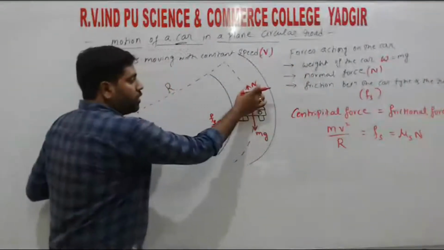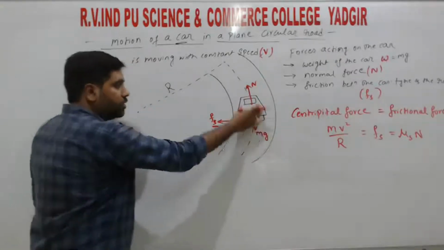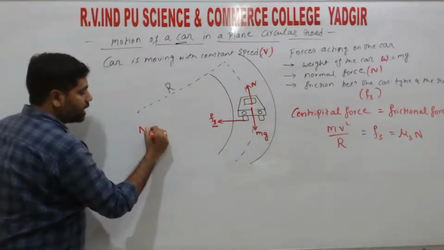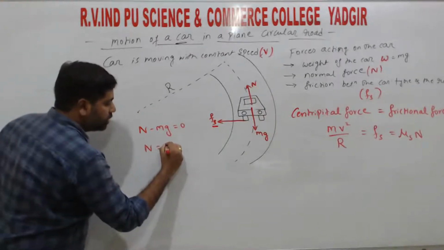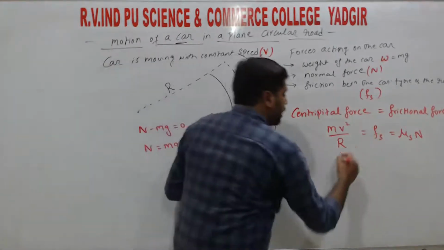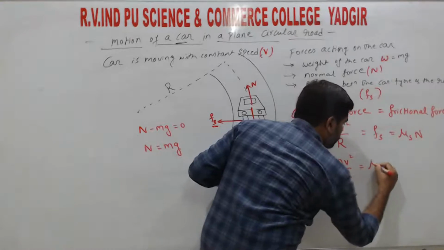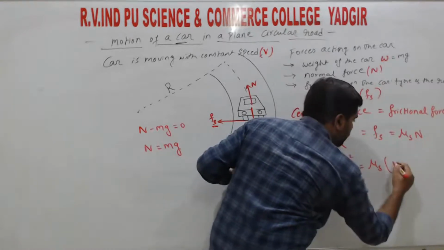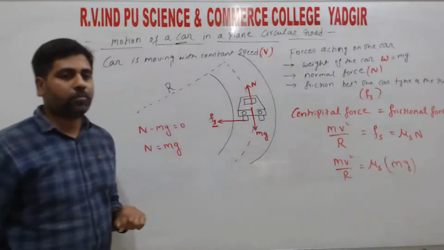So again, if you observe here, the normal force is balanced by the weight. So from this we can write N minus mg equals 0. That gives N equals mg, right? So we can write mv square divided by r equals mu s N. So in place of N we can write m into g, right?